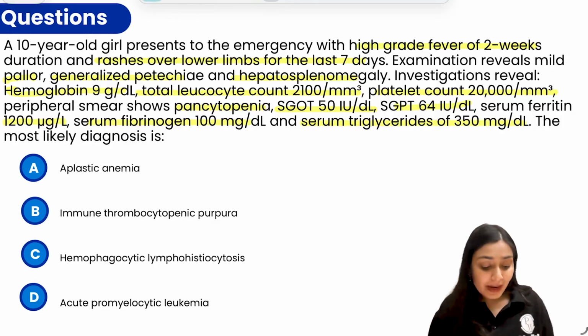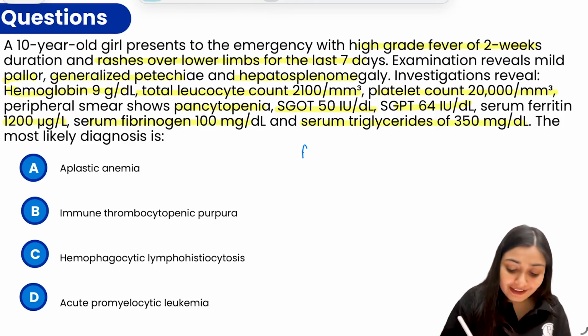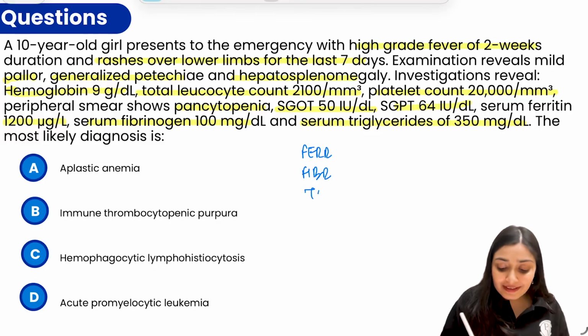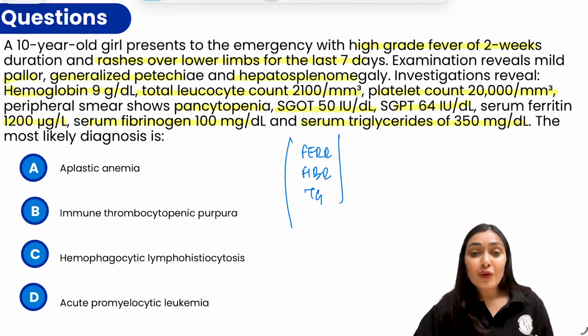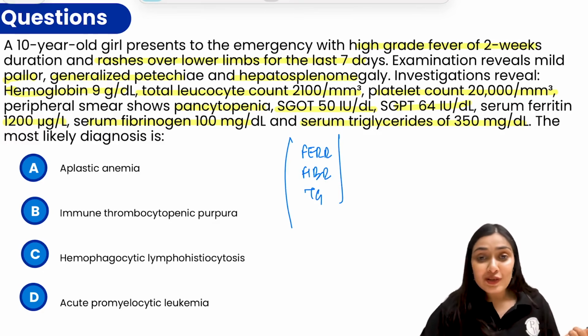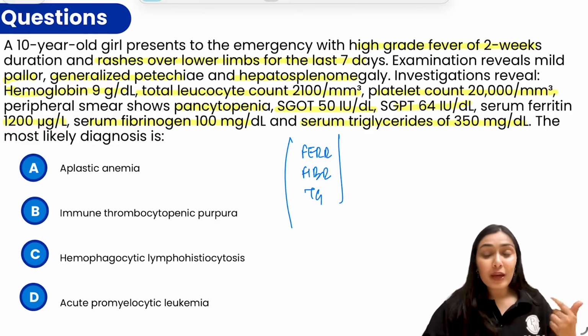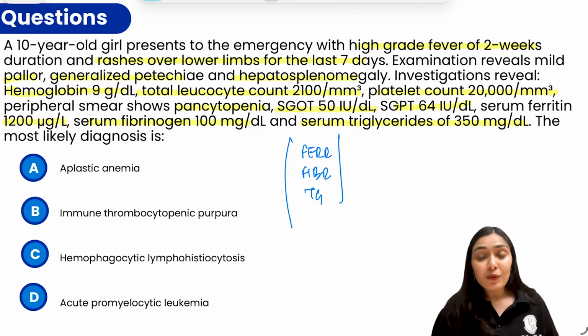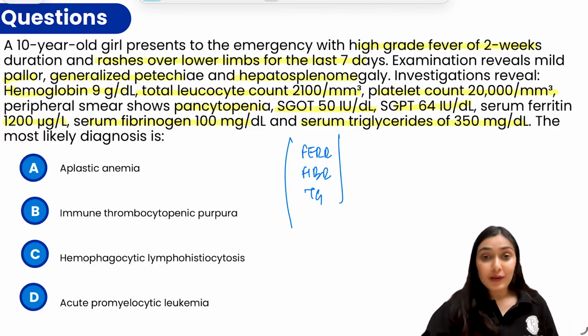The exam tip from my side, whenever you see this ferritin, fibrinogen, triglyceride, always and always think about conditions like HLH, MAS, macrophage activation syndrome, right? In all of these conditions, the examiner only wants to test whether you know the criteria or not.